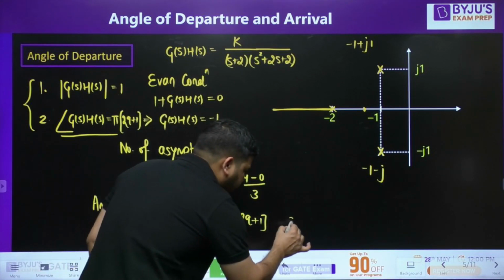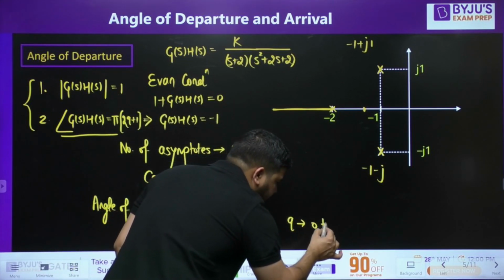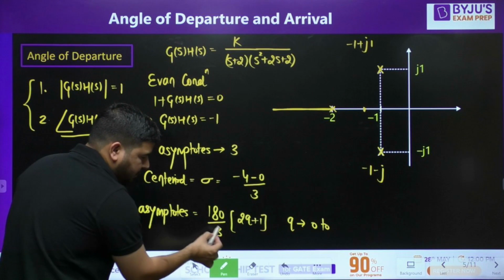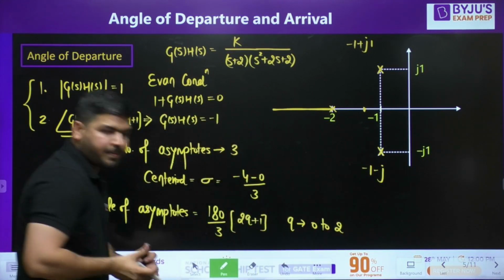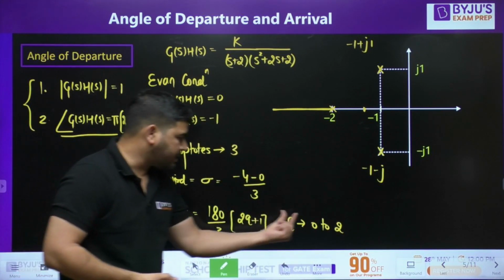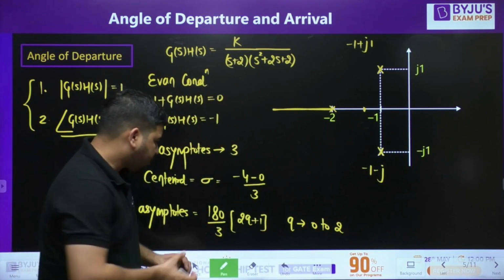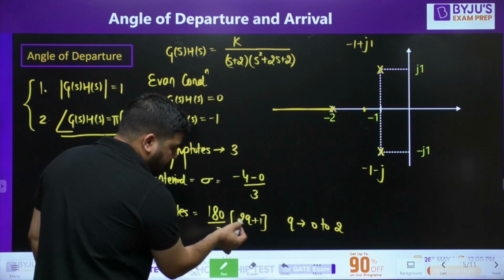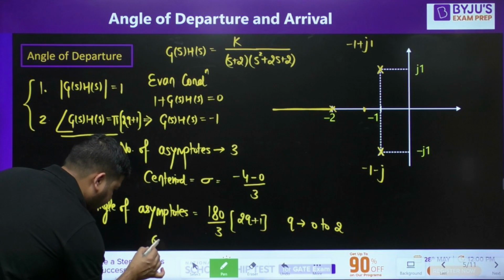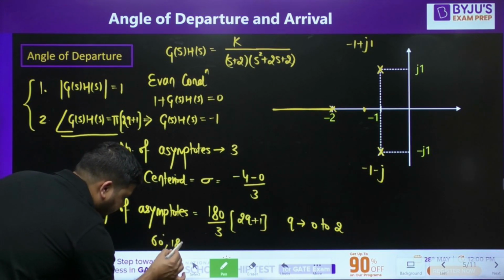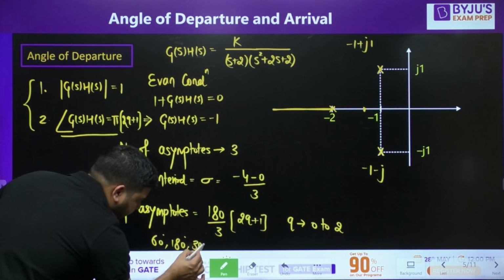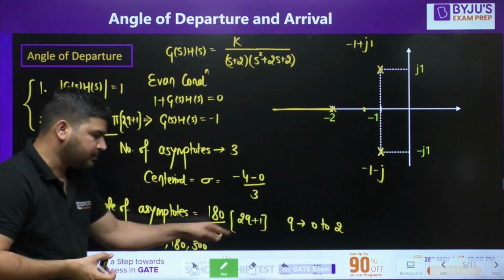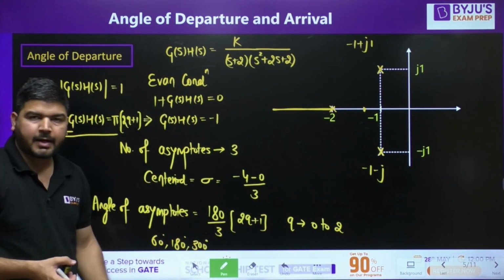And q varies from 0 to p minus z minus 1, which means up to 2. You know that p minus z is 3, so p minus z minus 1 is 2. So you put q as 0, 1 and 2, and you will get 3 angles: 60 degrees, 180 degrees and 300 degrees.